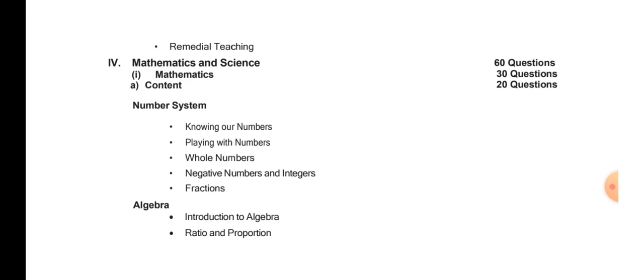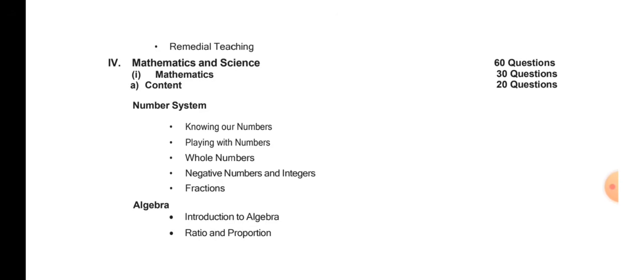Now let's see number 4, that is mathematics and science. Here I have taken the example of mathematics and science. It can be social science as well. Since I belong to a mathematics and science background, that's why I have taken these. Of course, we will try to see social science as well. But for this video, let's continue with mathematics and science.